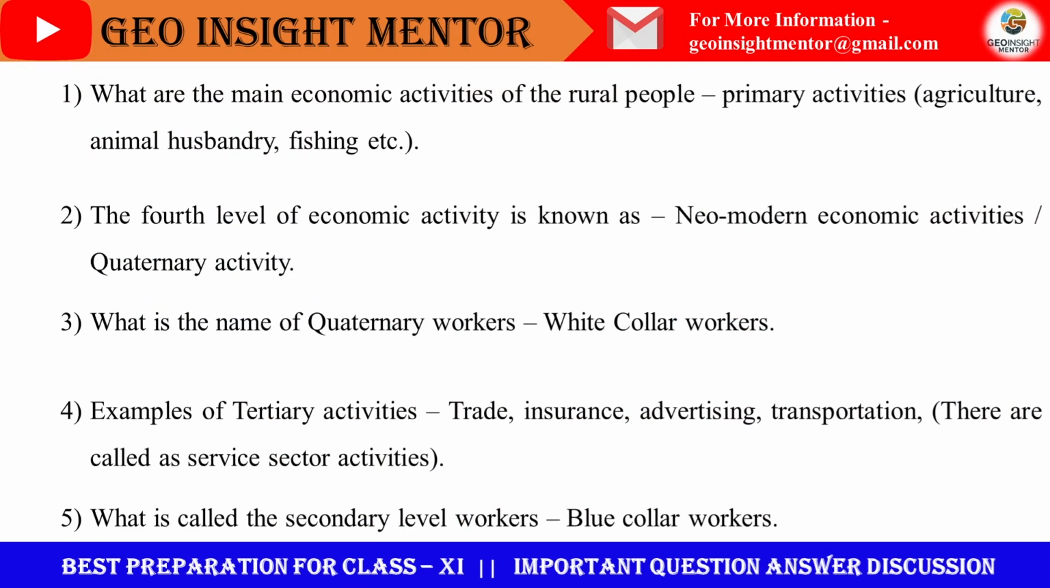What are the main economic activities of the rural people? The answer is primary activities: agriculture, animal husbandry, fishing, etc. So primary activities are the main here. Primary activities are the directly nature-based activities. So rural people are doing such kind of activities, as they are in close proximity to nature. The fourth level of economic activity is known as neo-modern economic activities or quaternary activity.